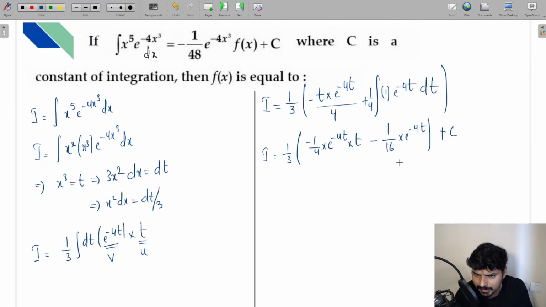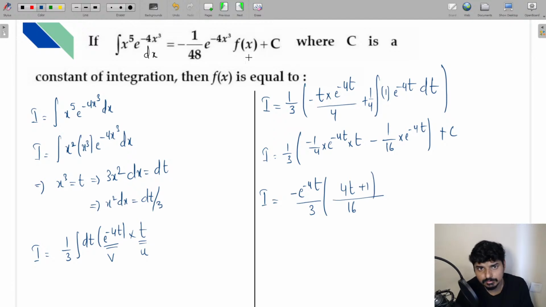This is what you're going to get, everyone. Now let me take the LCM here. In fact, e raised to minus 4t and minus are common. So minus e raised to minus 4t, I can take as common, divided by 3 into, if you take the LCM as 16, I'll get 4t plus 1, plus c. This is what you're going to get, everyone.